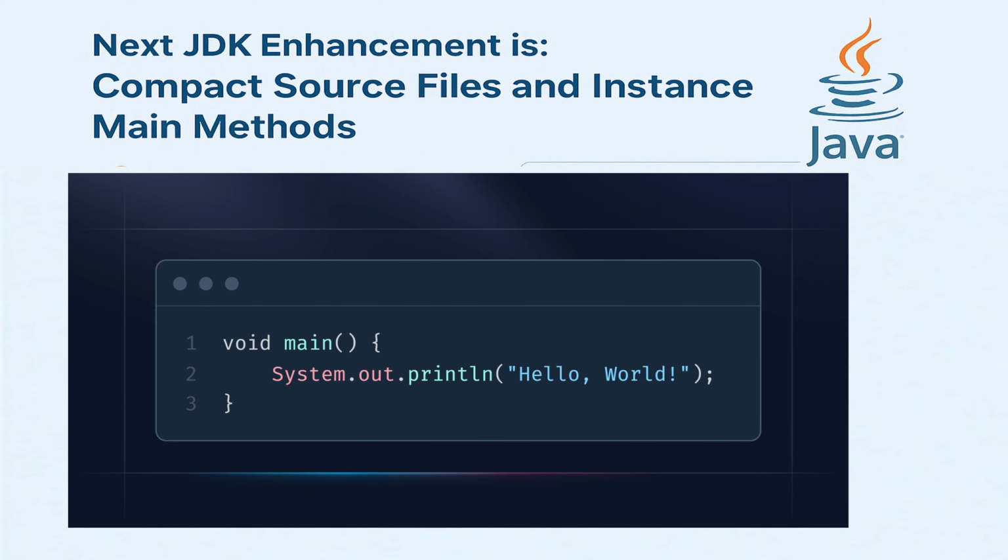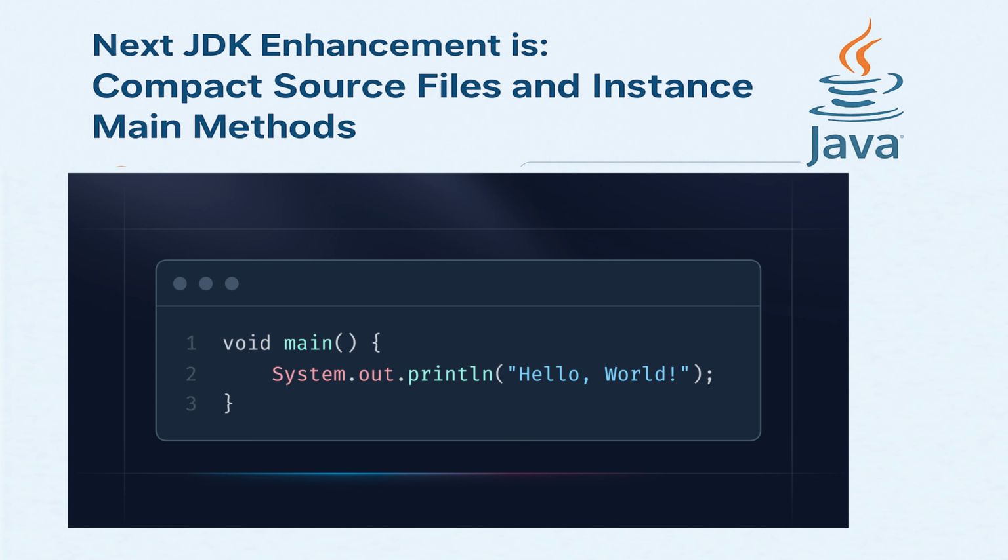Here only the main method is declared and it will act like a script which you can write almost similar to Python but just more robust. And if you think that's all, no, that's not all. If you see, just to print something we have to write System.out.println. This is a very long syntax. And this is also changed.